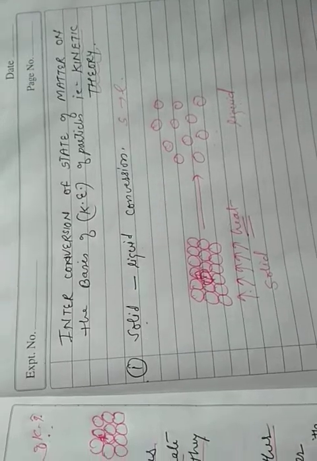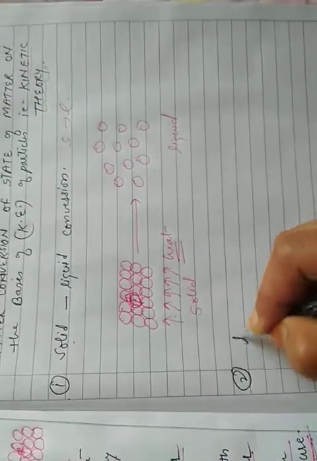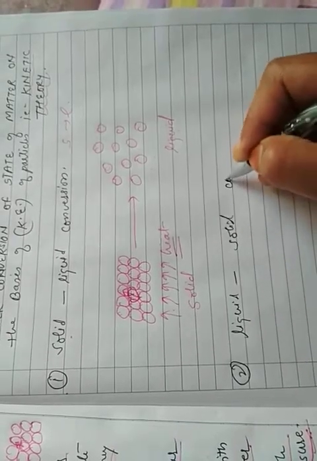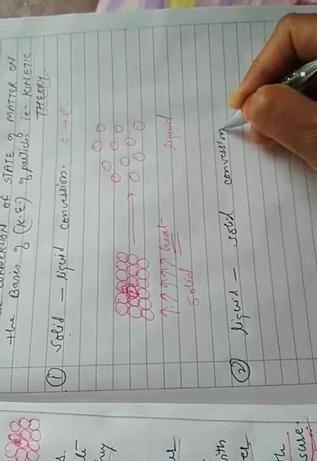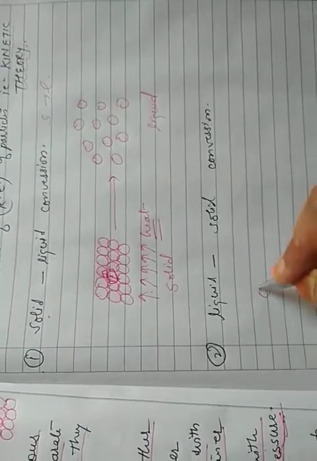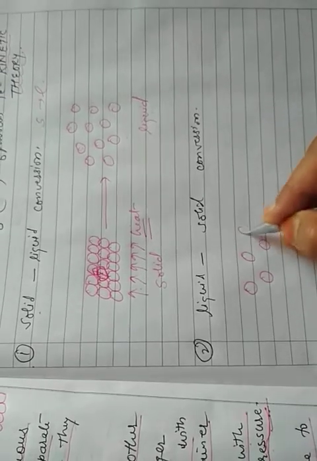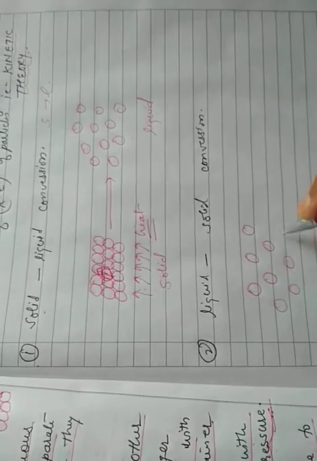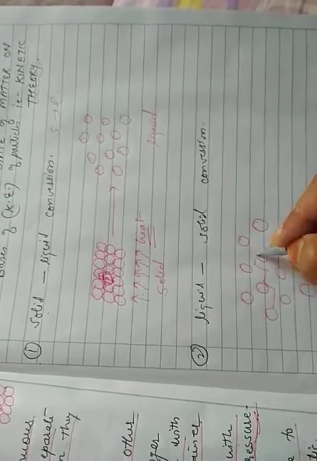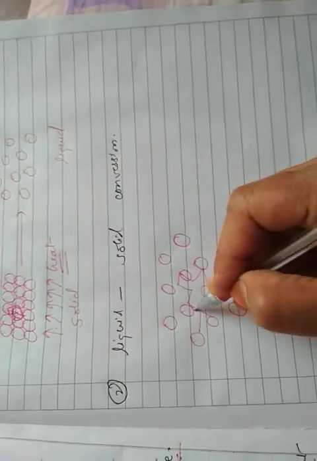In a similar way, how does a liquid change to a solid? That is the liquid-solid conversion. How does it take place? In the liquid state, the particles are free from each other. We know that they move within the matter because they have the space. Due to their motion, they collide with each other.